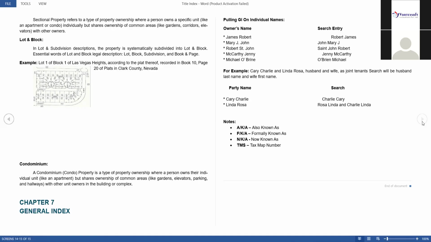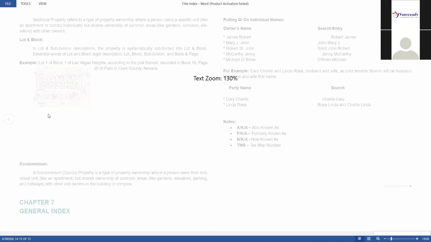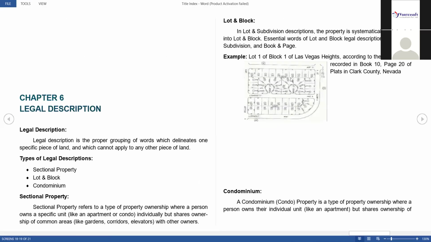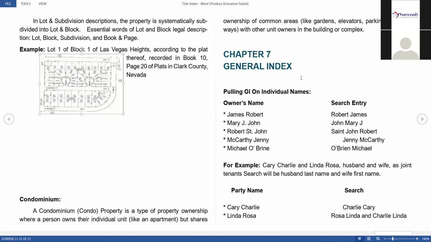Second one is lot and block. Lot means your property or your house number. We call it a lot. A block includes around 10 lots.